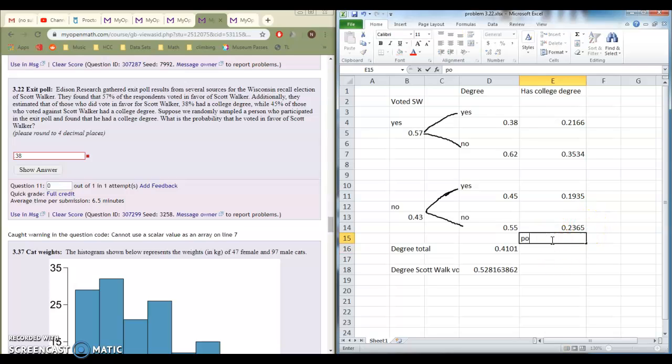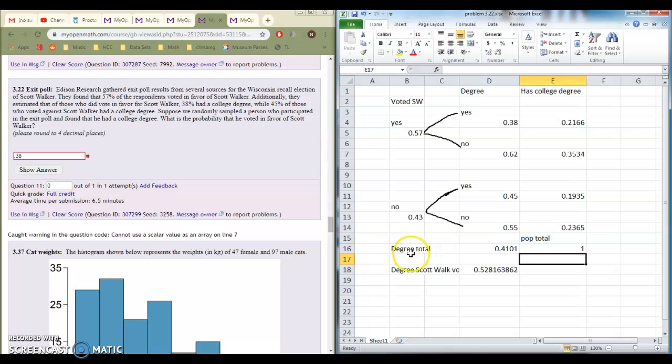We'll make a little table here, population total. We're going to add up all these numbers, and this should equal 100%. It should be everyone who voted in the recall election of Scott Walker. And it's 100%, so that's perfect, right?